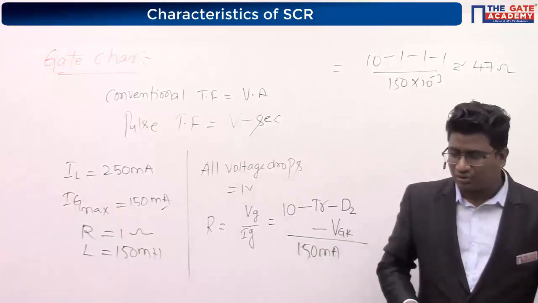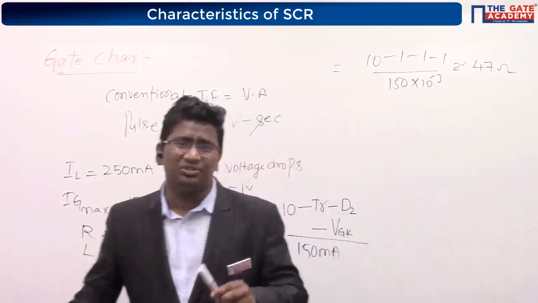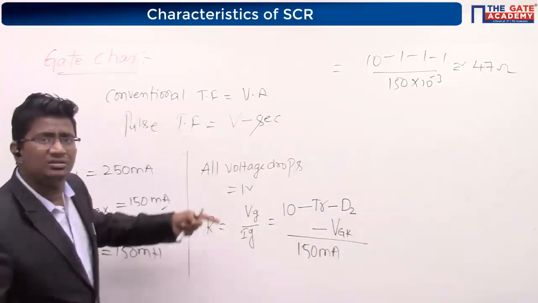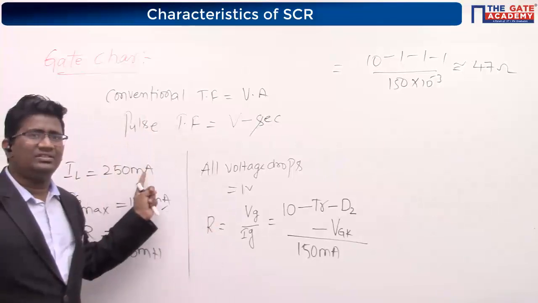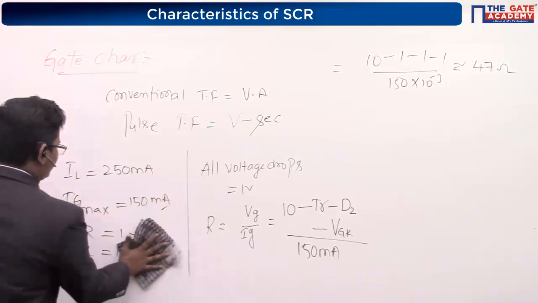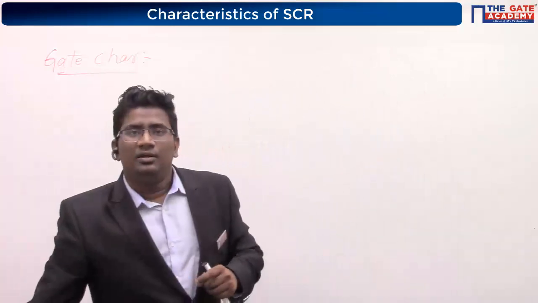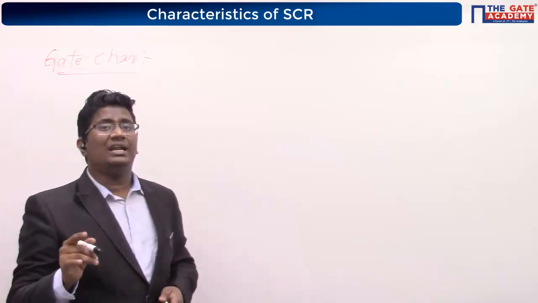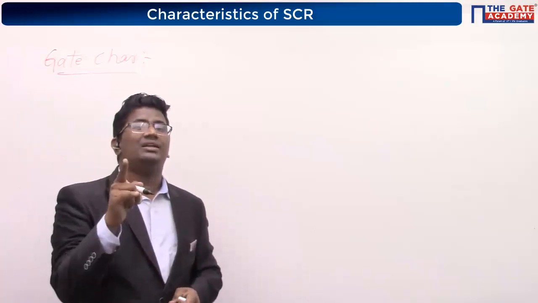So how are we going to solve this? Very, very easy question. Shall I erase this? Yes, I am going to erase this. Now, in the given question, not only the gate current, he has also mentioned which current?